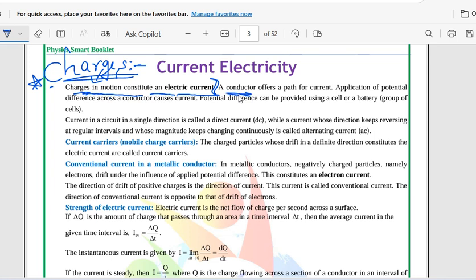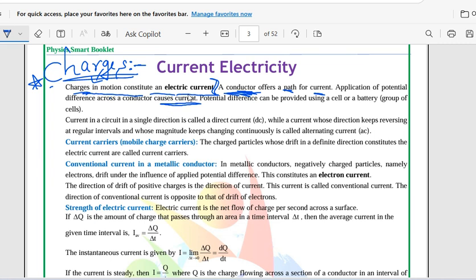A conductor offers a path for current to flow. The conductor itself offers a path for current. Application of potential difference across a conductor causes current. I have discussed the potential difference across a conductor in the earlier session.